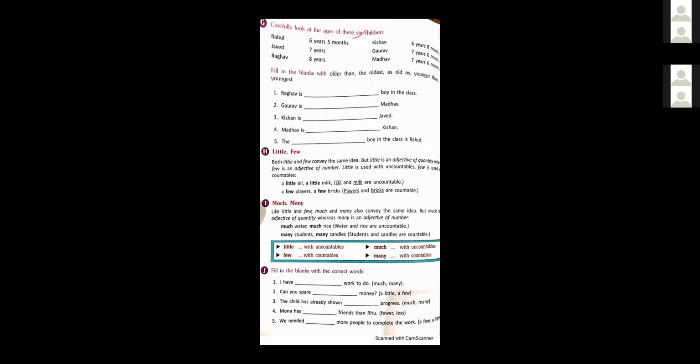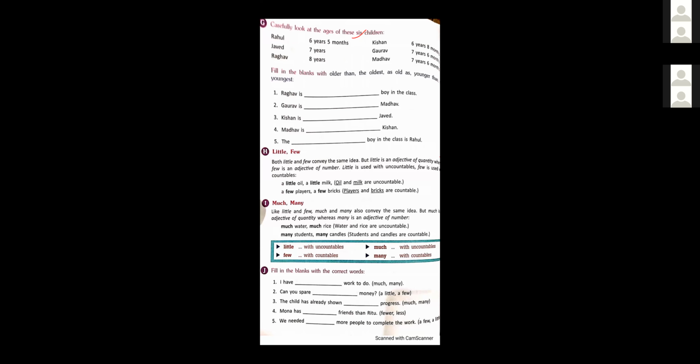Third one, the child has already shown blank progress. We can't count progress. So we use much here. The child has already shown much progress.